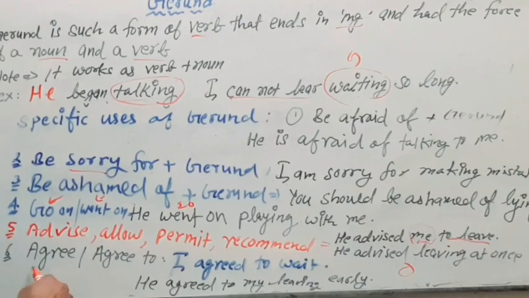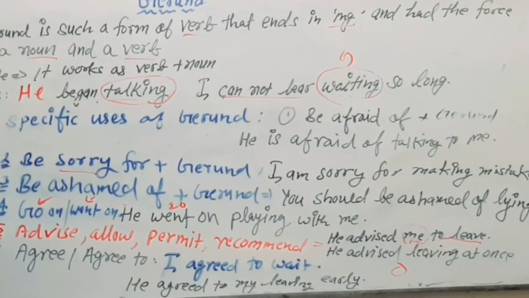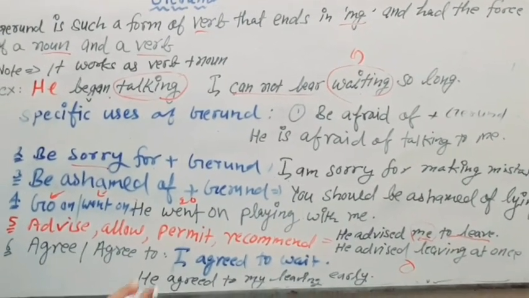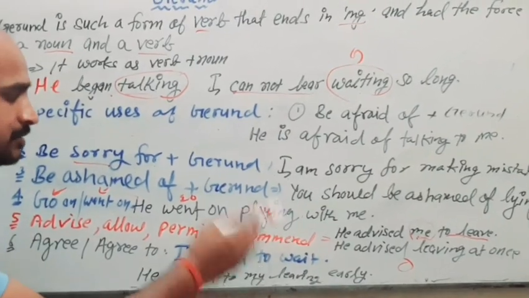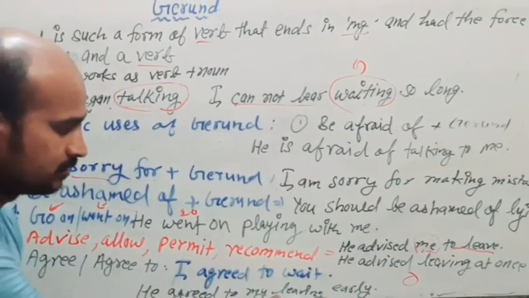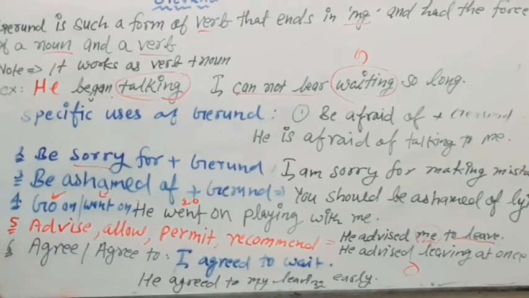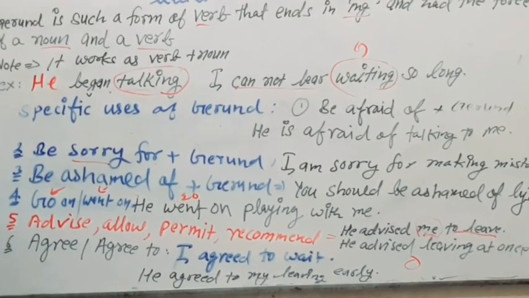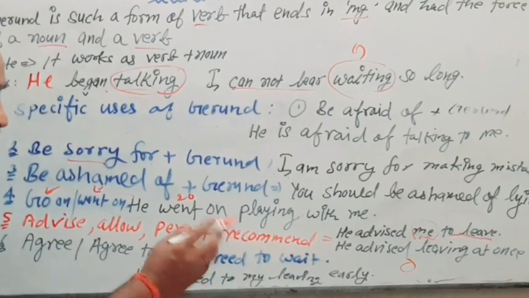Okay, now just see, agree and agree to. So I agreed to wait. I agreed to my leaving early. So he agreed to my leaving early. Just see, I agreed to wait.